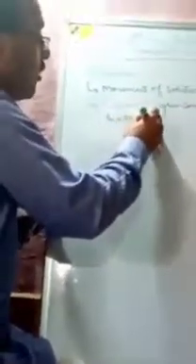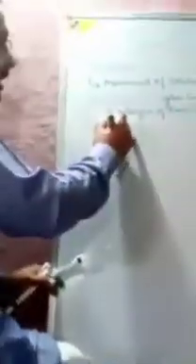Second, it takes place from a region of higher concentration to a region of lower concentration. Third, this will take place until the equilibrium is attained.